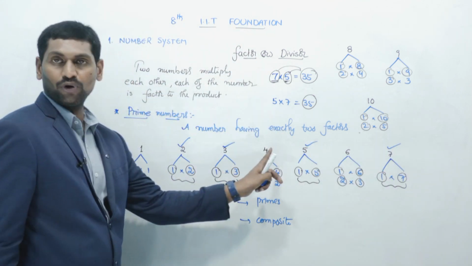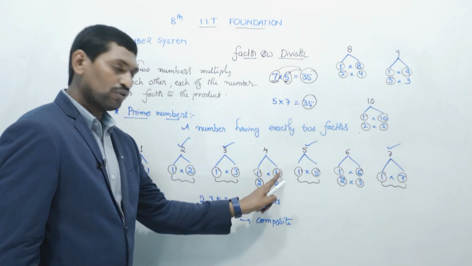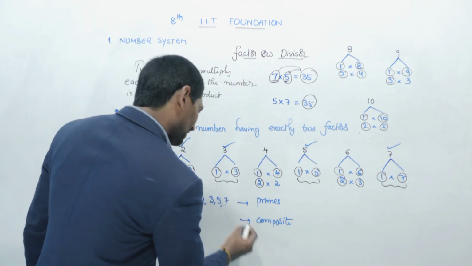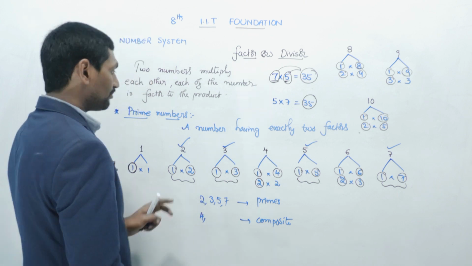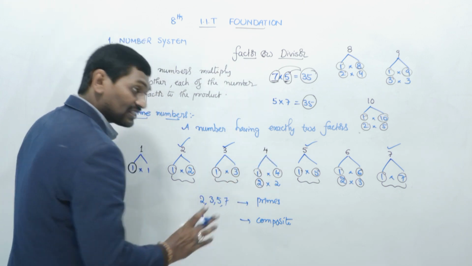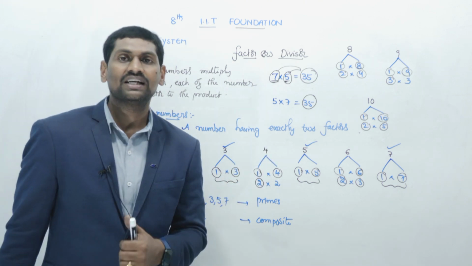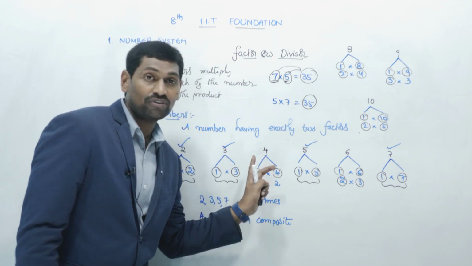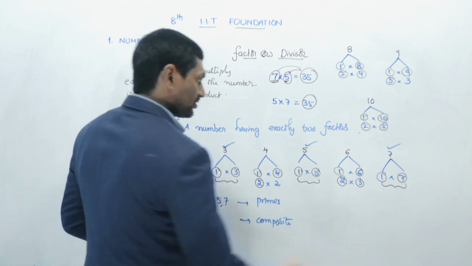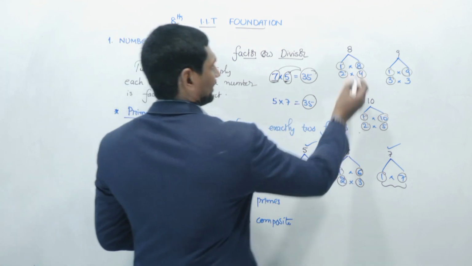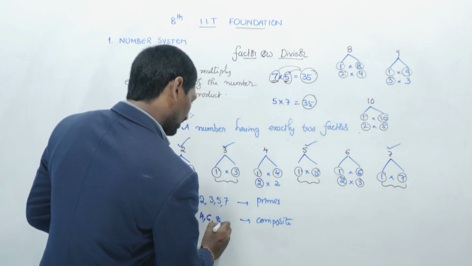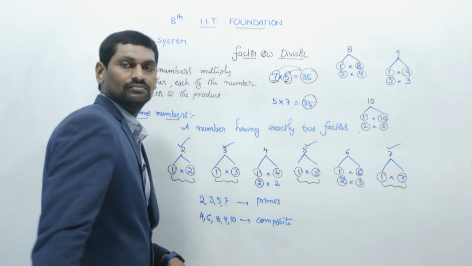Now let us go to 4. How many factors? 1, 2, 4. 4 has 3 factors. 3 factors means more than 2. More than 2 means a composite number, nothing but the first composite number in the set of natural numbers. Now coming to 6. 6 is also a composite number, with more than 2 factors. Next 8. 8 is also a composite number, and 9 and 10.